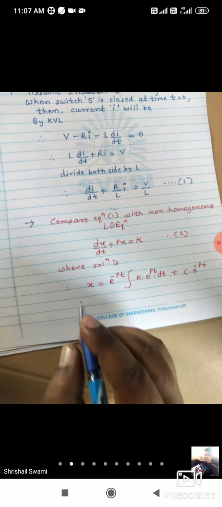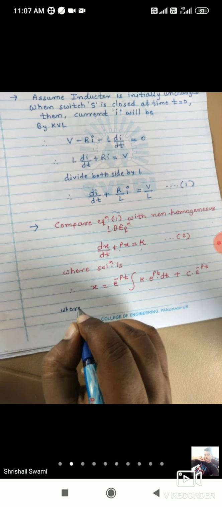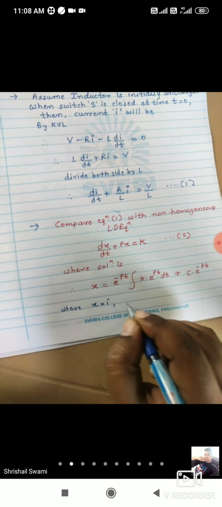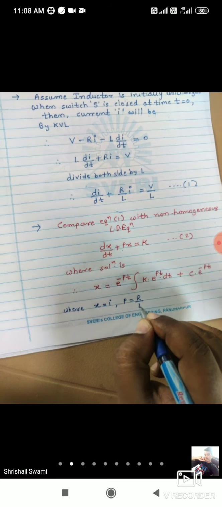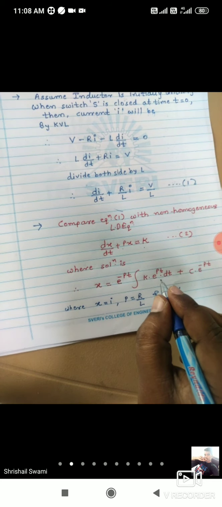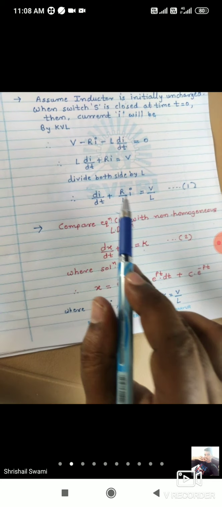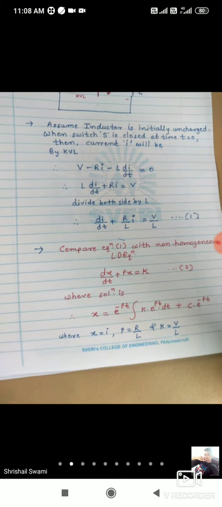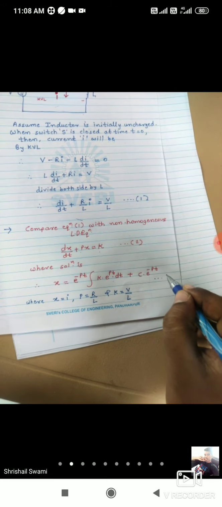Okay, so I will write where x is equal to I, p is equal to R by L, and k is equal to V by L. So put all these three values in the above equation, you will get the solution for this linear differential equation. Okay, that we will solve now. So we can call this equation number 3. So put in equation number 3.